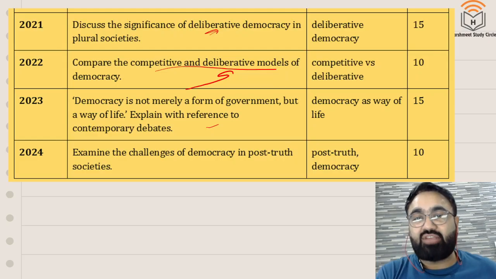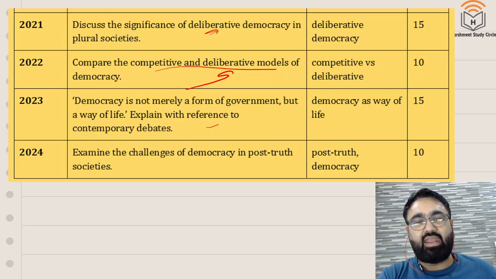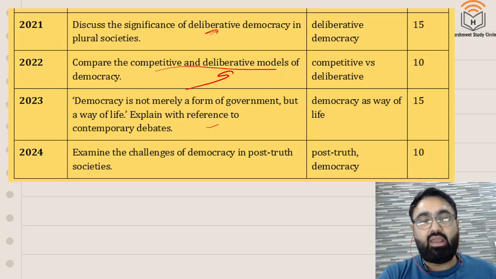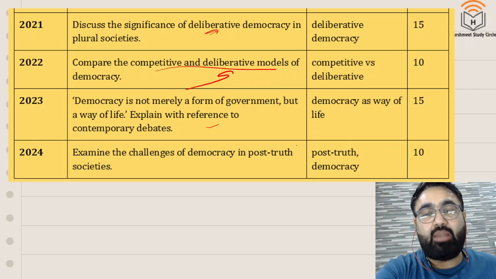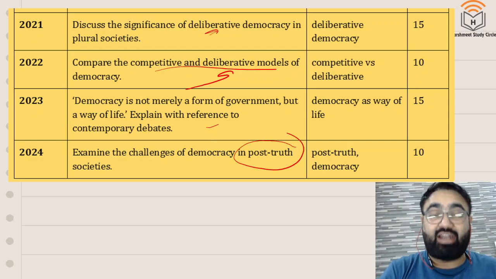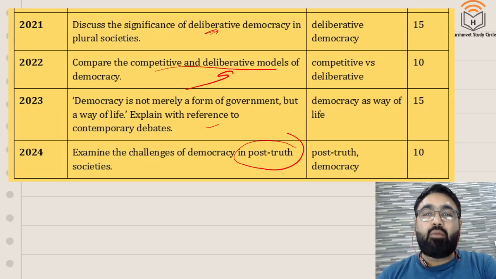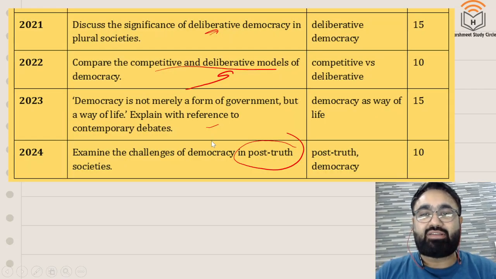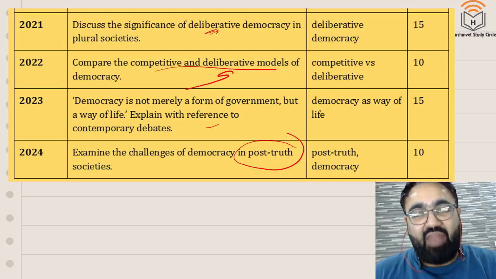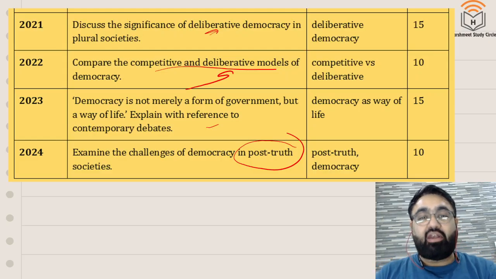और कुछ न्यू थीम्स एमर्ज हुई हैं पिछले 1-2 साल में जो पहले नहीं था. जैसे आप देखो 24 में challenges of democracy in post-truth societies. ये बड़ा अलग सा क्वेश्चन है. Post-truth societies ऐसा कॉन्सेप्ट usually आप नहीं पढ़ते, and that is what is slightly tricky. तो नए कॉन्सेप्ट्स UPSC is trying to come up with because they also don't want to repeat questions, क्योंकि अब ये सब टॉपिक से theoretical questions हो चुके हैं, तो they don't want that repetition हो बार बार. So they are also coming up with this post-truth thing.